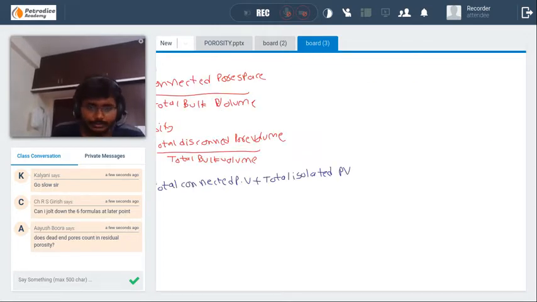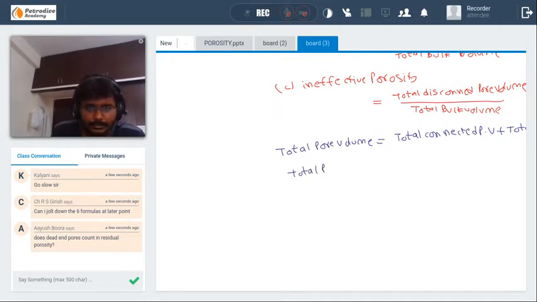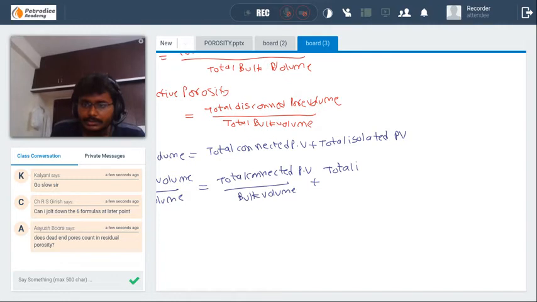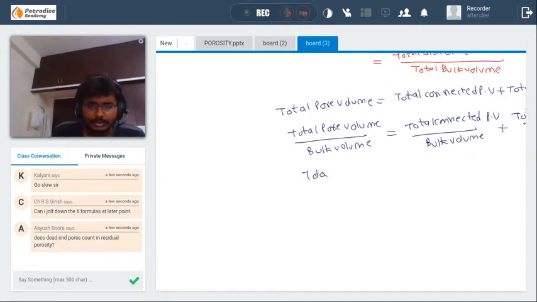If you divide it by bulk volume, that is total pore volume divided by bulk volume, it is equal to total connected pore volume divided by bulk volume plus total isolated pore volume divided by bulk volume. This is total porosity or absolute porosity.